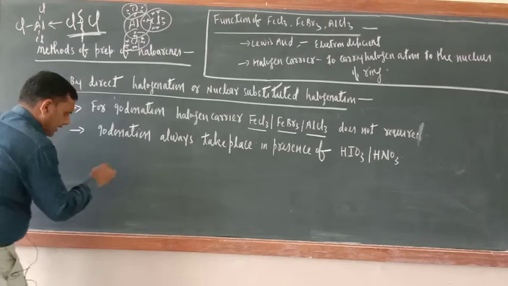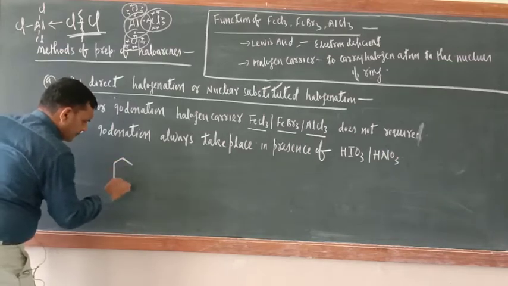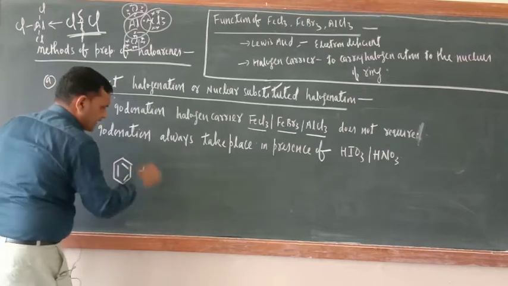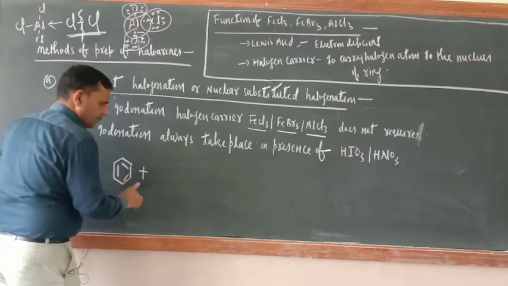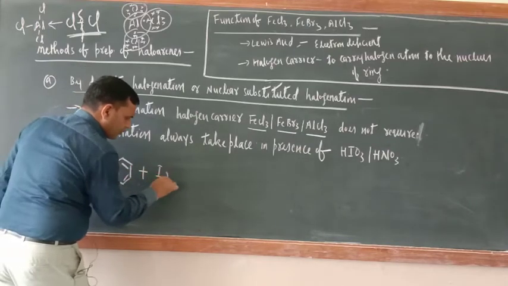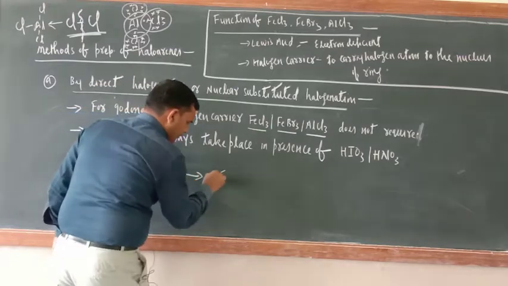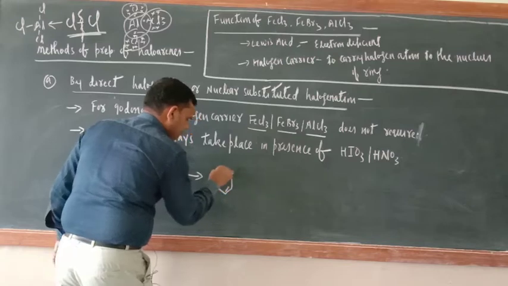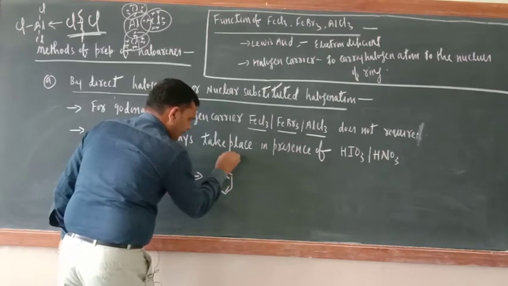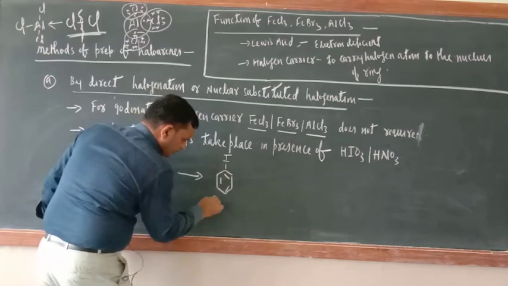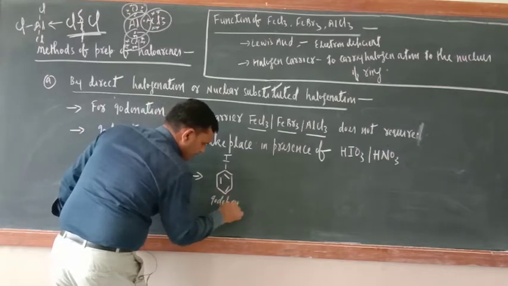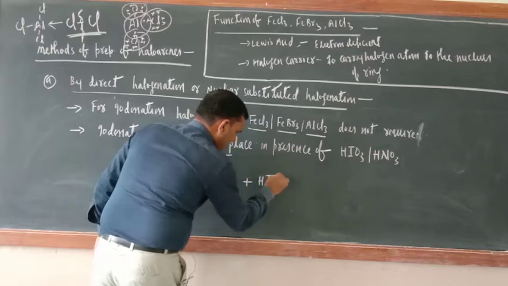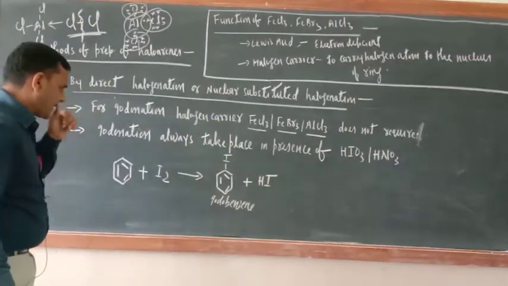Just see, I will explain. Take benzene plus I2. So here you will get iodobenzene plus HI.